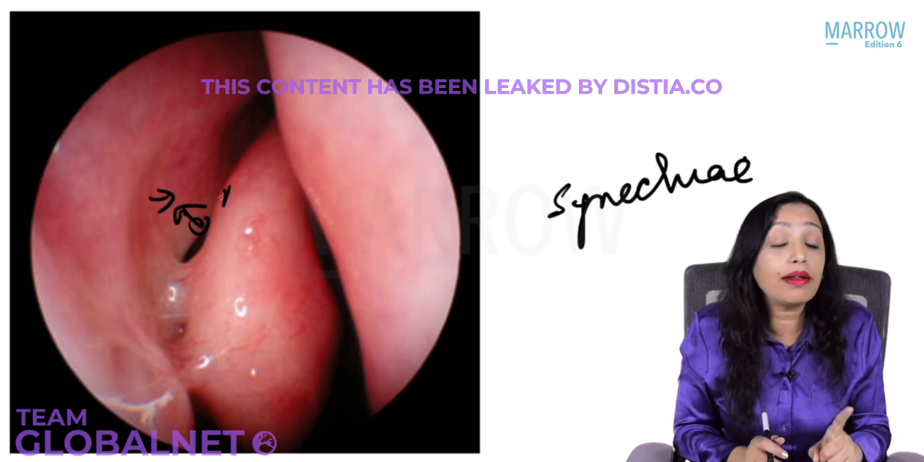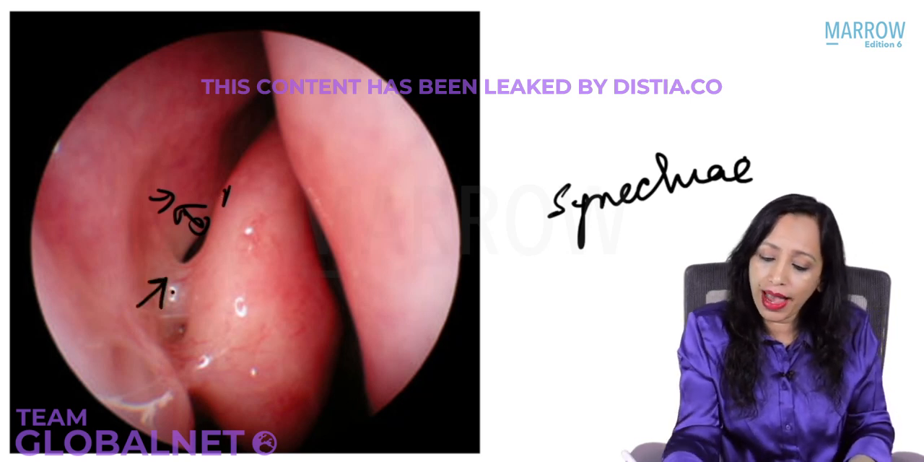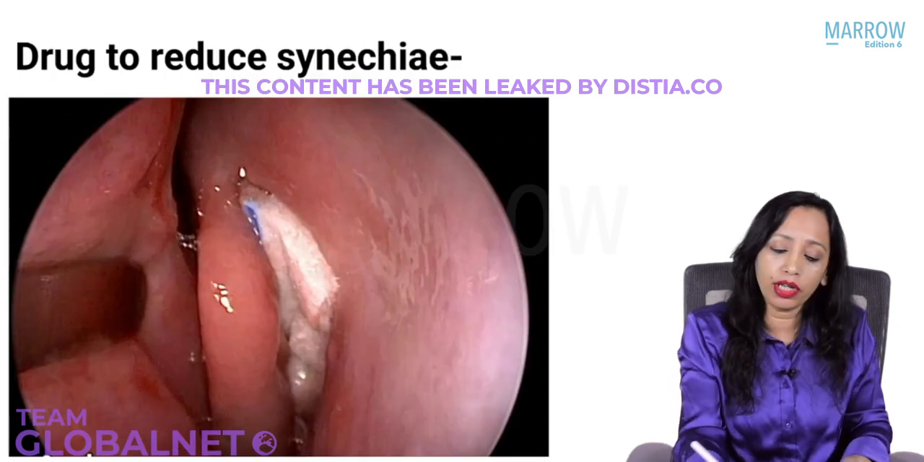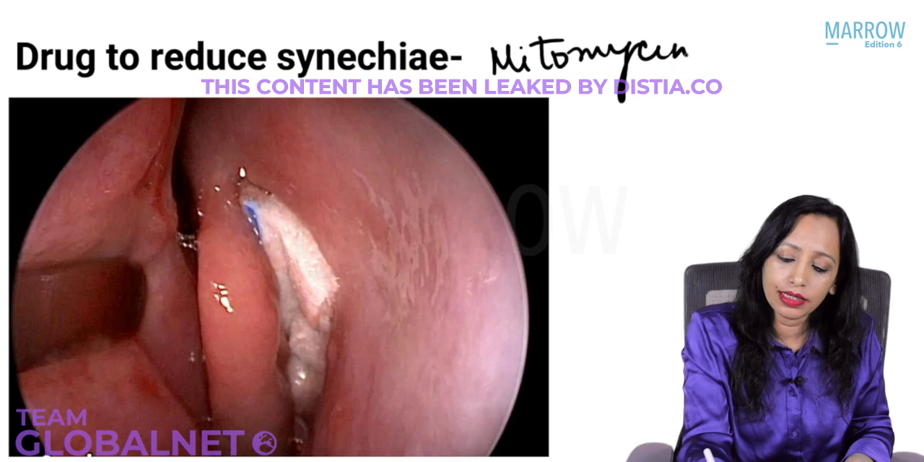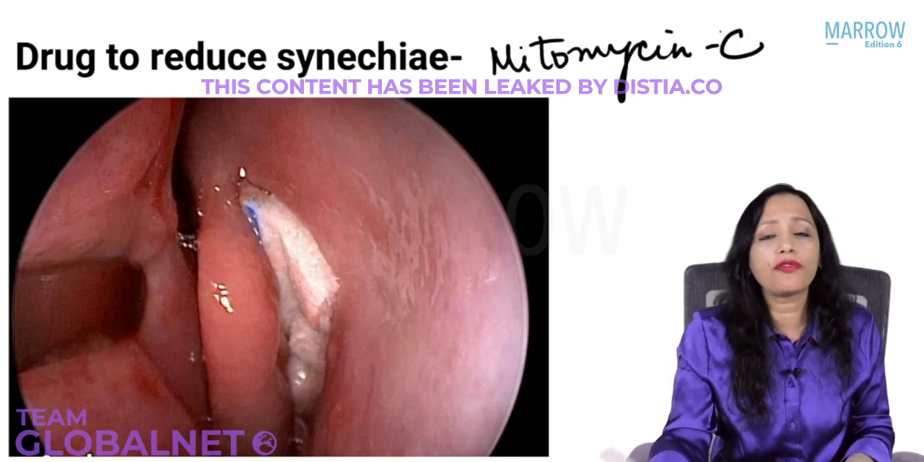So it is mandatory that after you do FES, you put a pack here. This pack is impregnated with a drug which is used to reduce synechiae, and that is again a question of your exam, that is mitomycin C. Mitomycin C. So what can be the complications of FES?